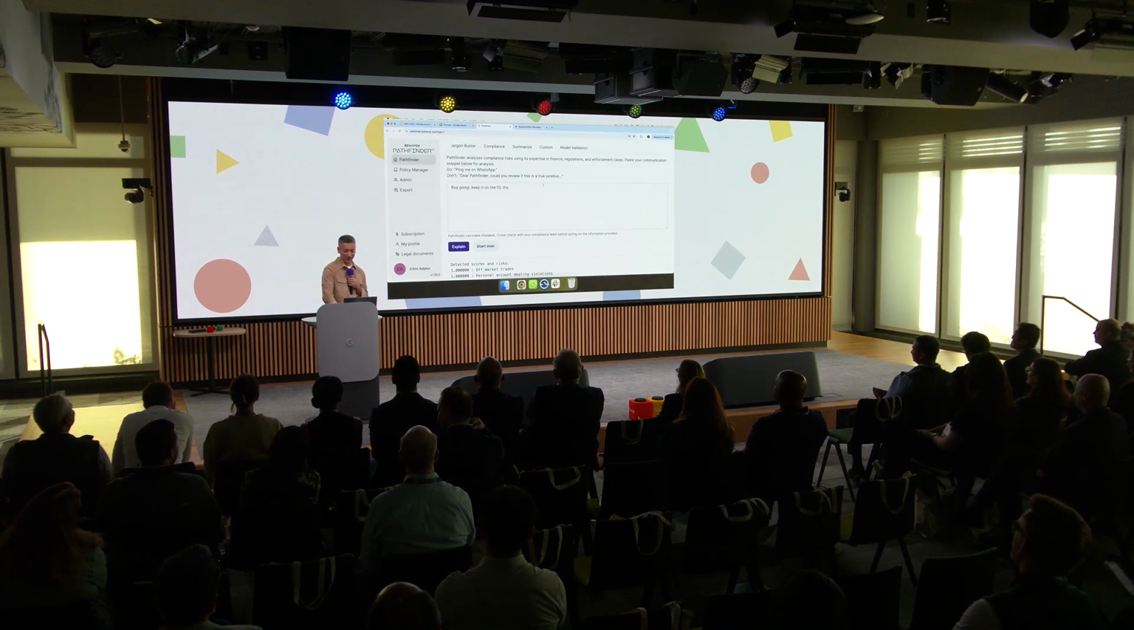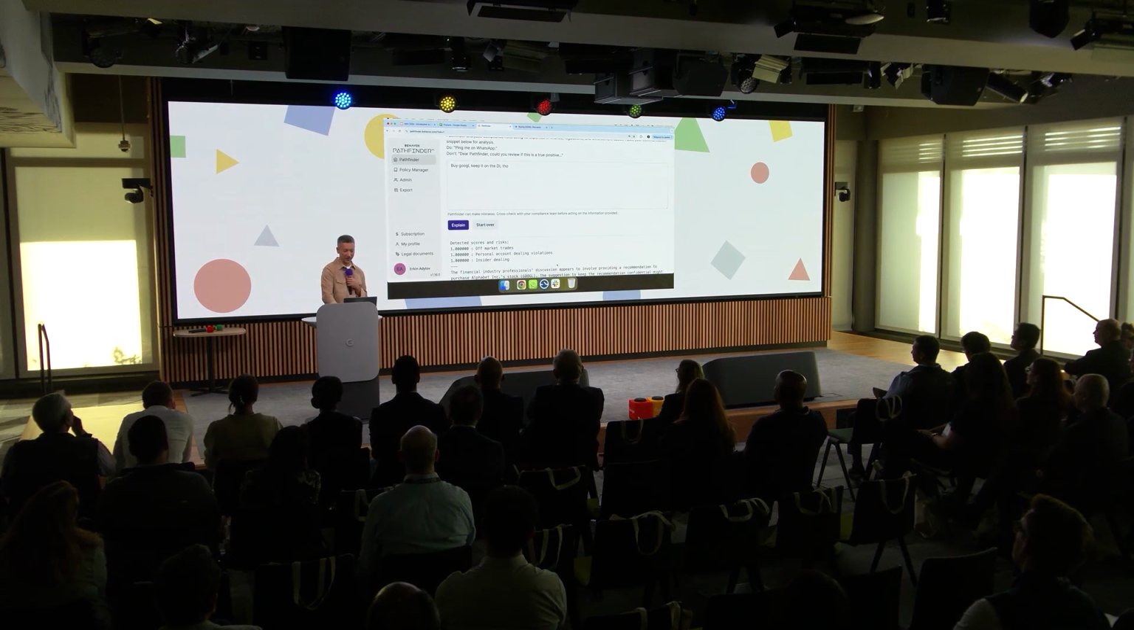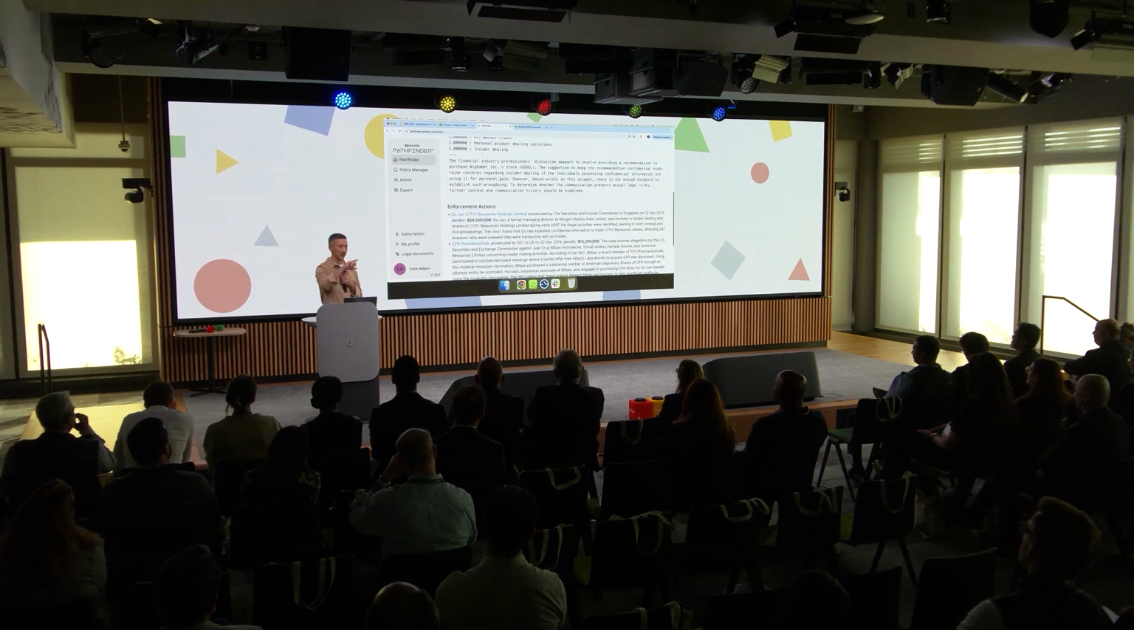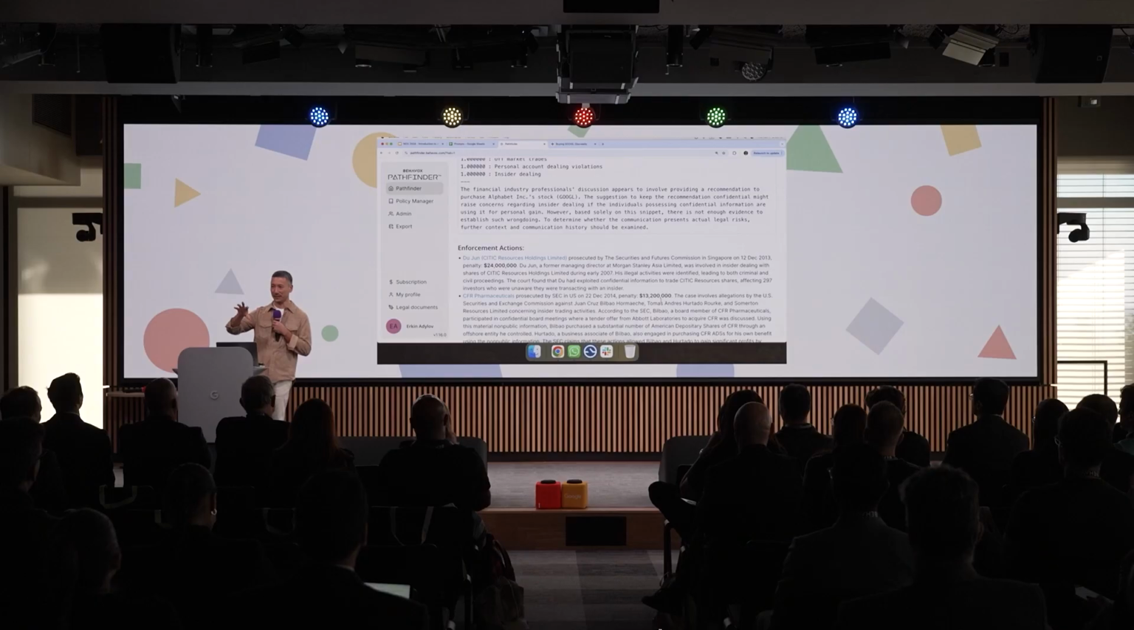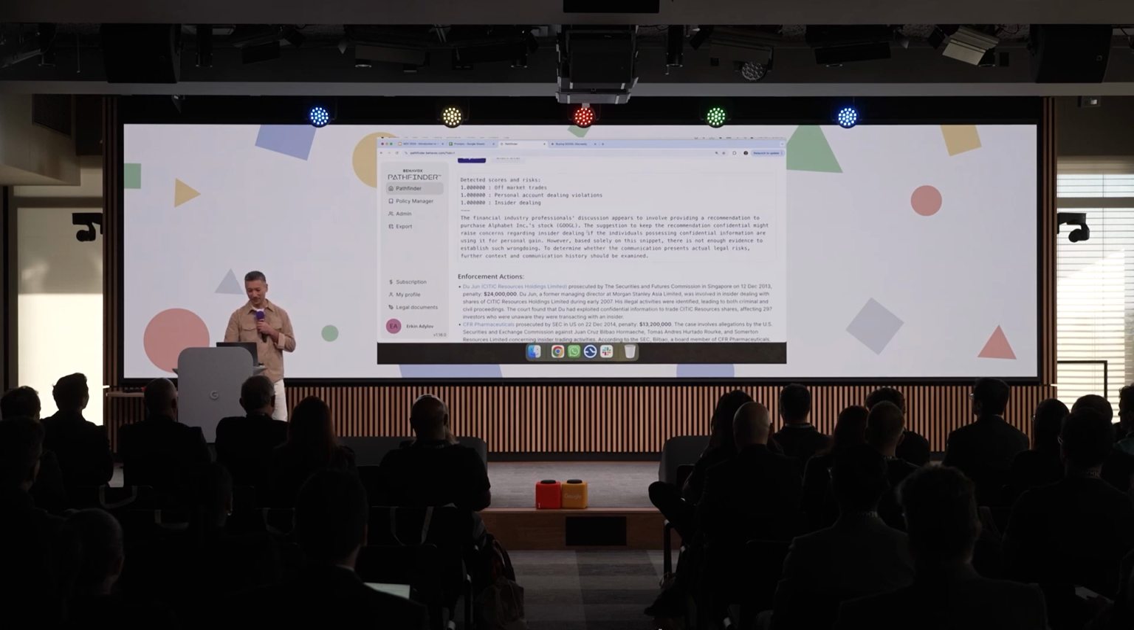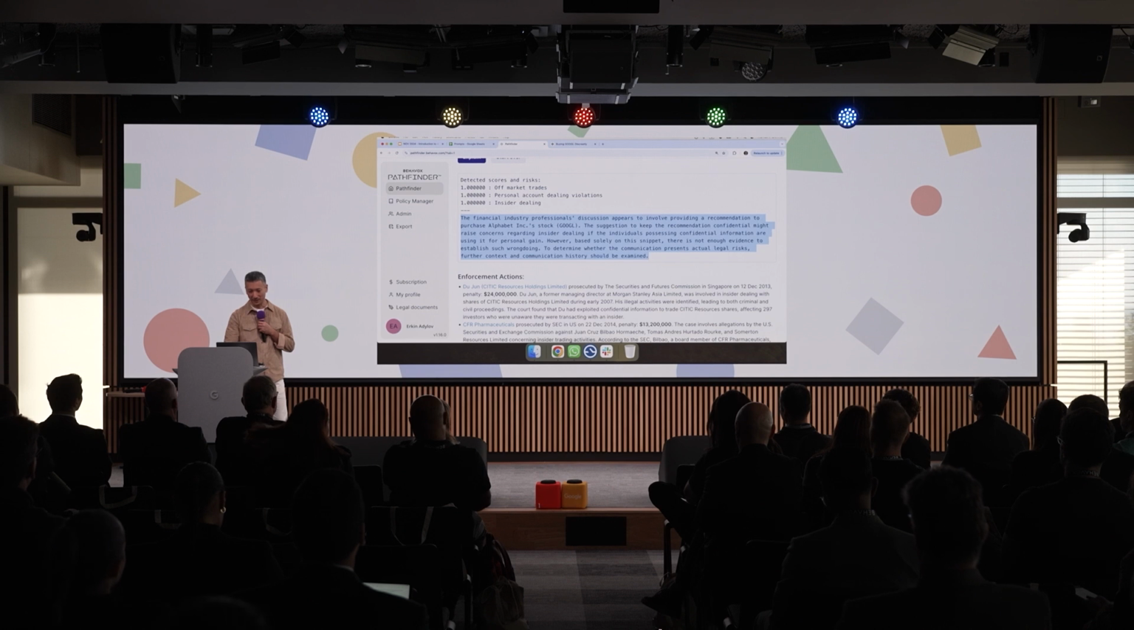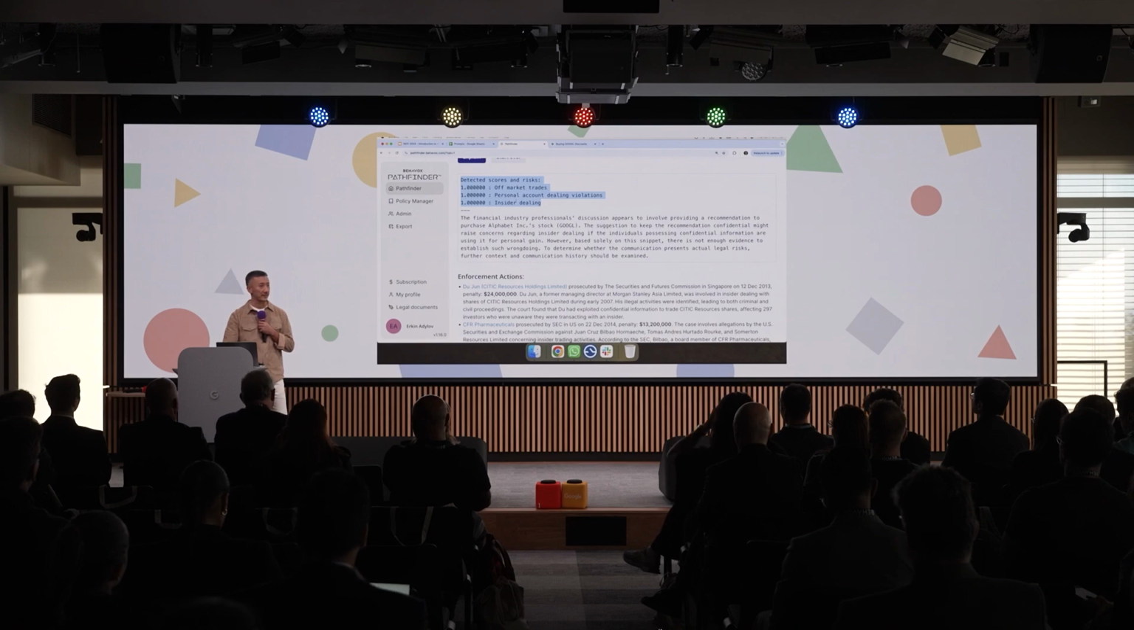If you go to Pathfinder, because of the compliance knowledge base, it takes that sentence and looks up similar sentences inside the compliance knowledge base, enforcement cases, etc. So it gives you a completely different response. Financial industry discussing appears to involve providing a recommendation to purchase Alphabet. The suggestion to keep the recommendation confidential might raise concerns regarding insider dealing. And obviously, here are the risks that it has detected. So this one is pretty cool.